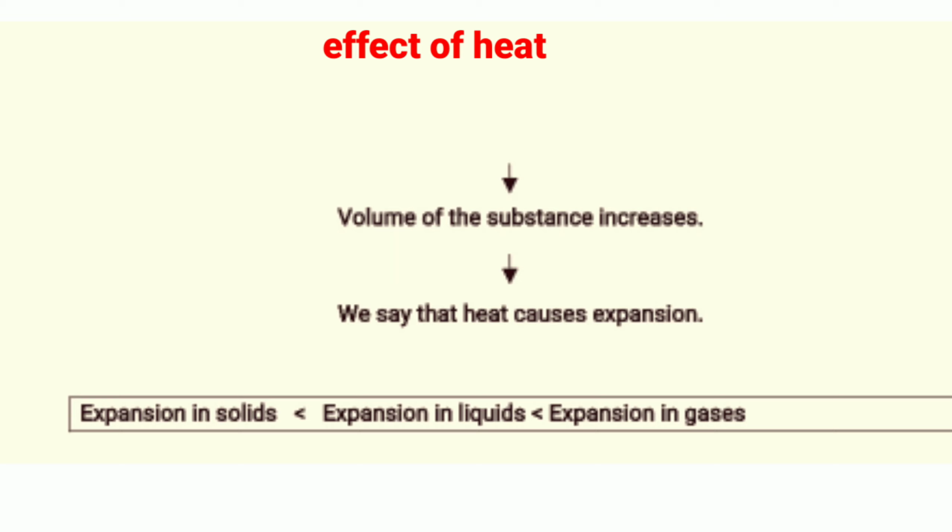So when the volume of the substance increases, we can say that expansion due to heat takes place, and the size of the object increases due to heat. So it is very clear that expansion in solid is least, expansion in liquid is more than solid but less than gas, and gases expand maximum. So expansion in gas is maximum.